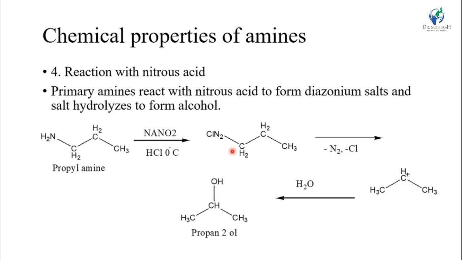This is the diazonium salt. Here N2 and Cl are removed, making the alkane. The alkane reacts with H2O making the alcohol, propanol, this is an alcohol.